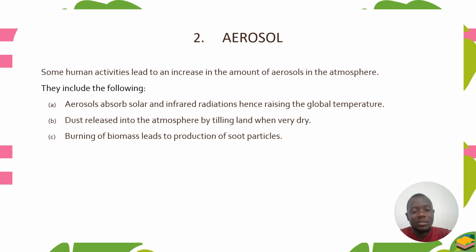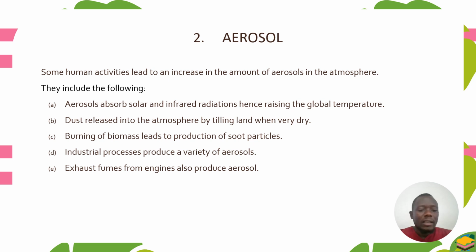They tend to raise the temperature as they absorb solar radiation. And industrial processes also produce a variety of aerosols.